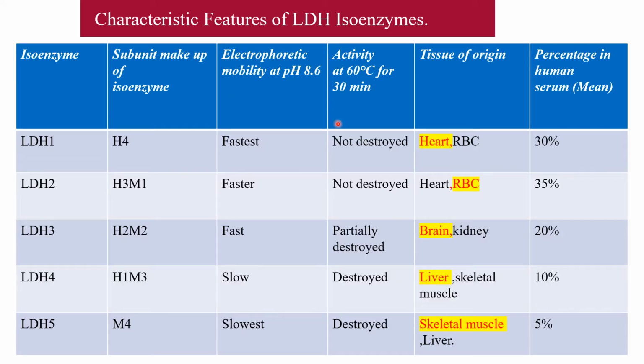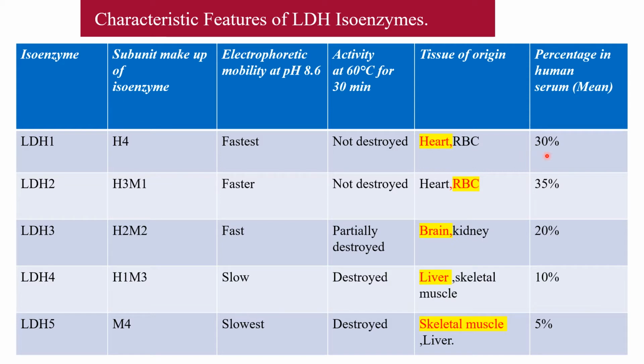Now this is the table showing characteristic features of LDH isoenzymes. LDH1 contains 4 H units and has the fastest electrophoretic mobility at pH 8.6. It is not destroyed by heat at 60 degrees Celsius for 30 minutes. It is mainly present in heart and RBCs and is 30% of the total LDH.